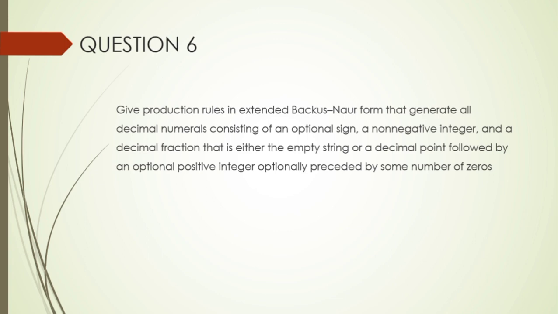Question 6. Give production rules in extended Backus-Naur form that generate all decimal numerals consisting of an optional sign, a non-negative integer, and a decimal fraction that is either the empty string or a decimal point followed by an optional positive integer optionally preceded by some number of zeros.